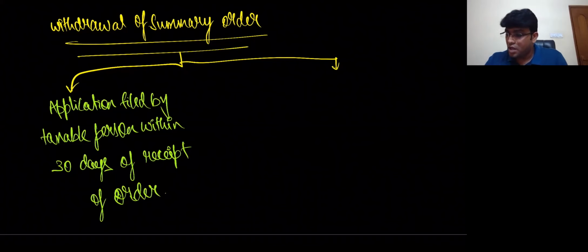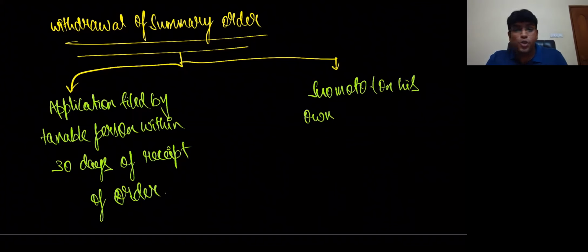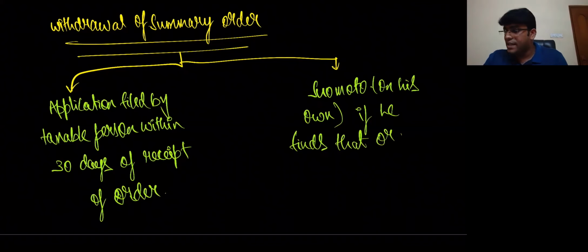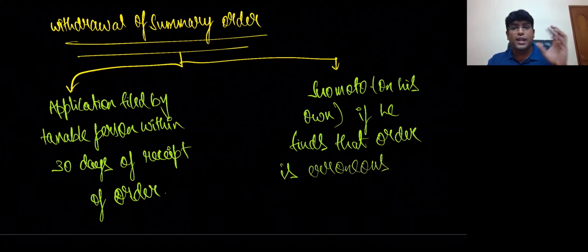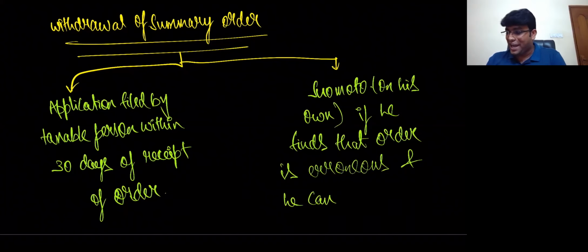Second situation, suo motu. Suo motu means on his own. On his own, he can withdraw if he finds that the order is erroneous. Correct, my dear friends? I hope you are getting clarity. If he finds that the order is erroneous, he can initiate section 73 or 74.